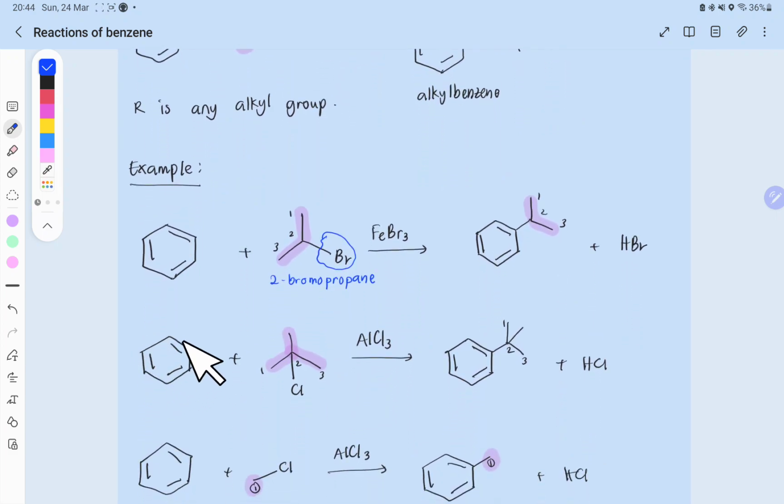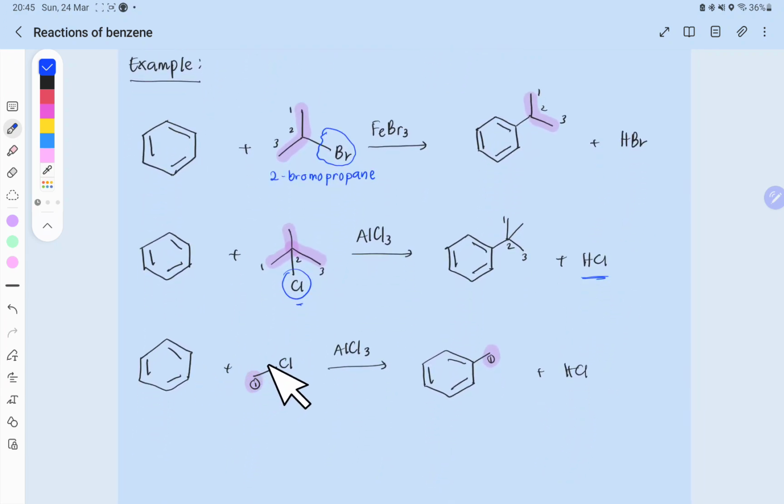And the second example, I have benzene with 2-chloro-2-methylpropane. Again, we remove Cl. We connect at carbon number 2, which has 1, 3, and a methyl group. And we are going to get HCl.